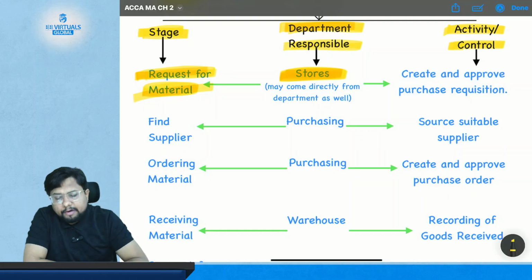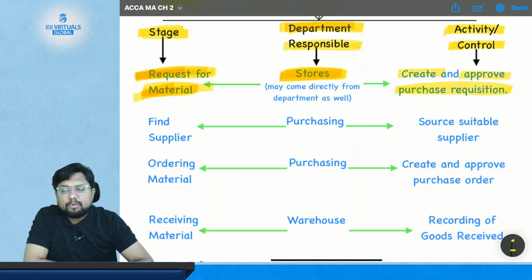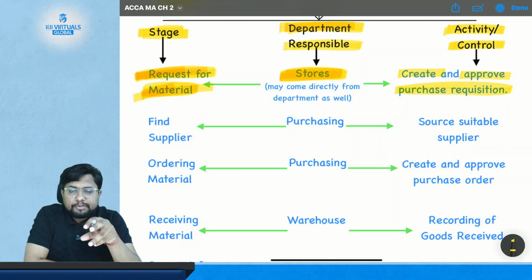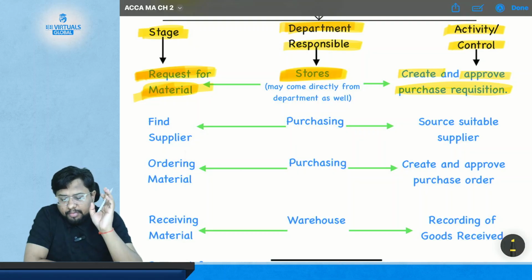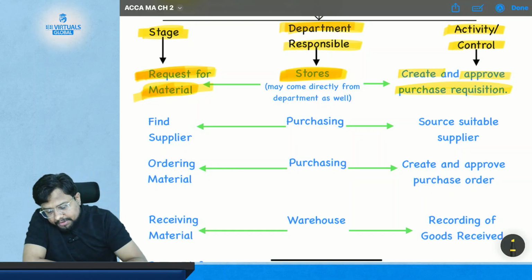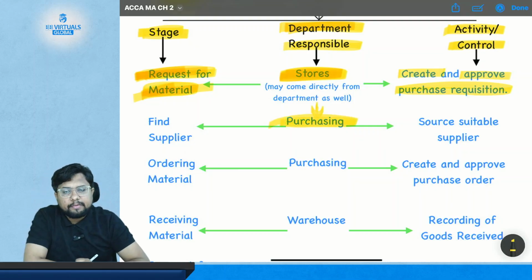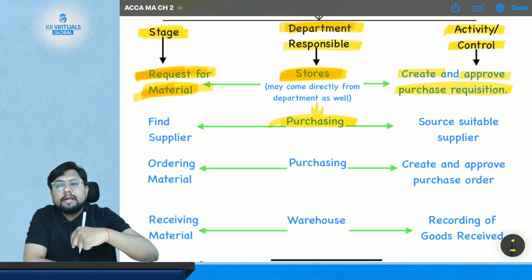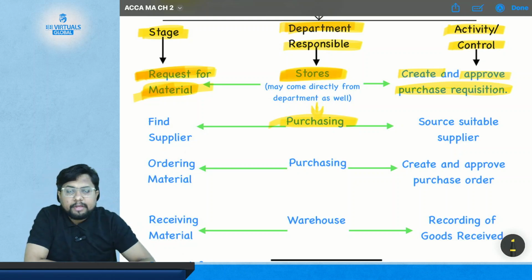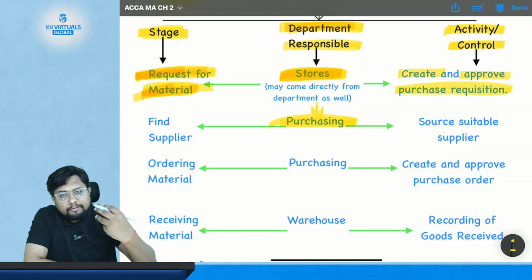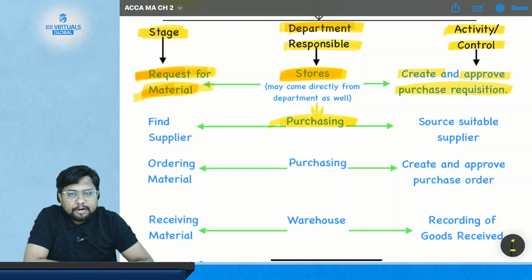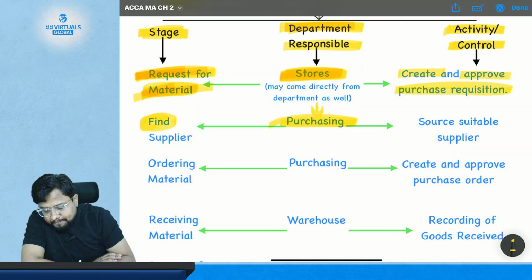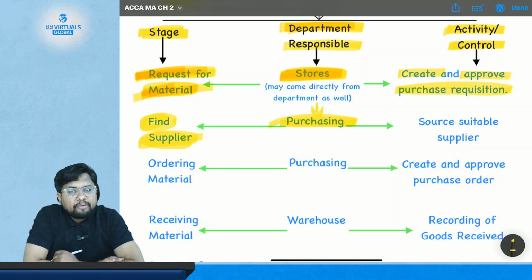Okay, so the store department is responsible for requesting the material, and what is the control here? It creates and approves the purchase requisition. Okay, so it is the responsibility of the store department to create and approve the purchase requisition in order to request the material. And from whom will they request? They will request it from the purchasing department. So the store department will request the purchasing department that they need a material. So they make the purchase requisition and approve it. Okay. After receiving the purchase request, what will the purchasing department do? They will find the supplier. The purchasing department will find the supplier.